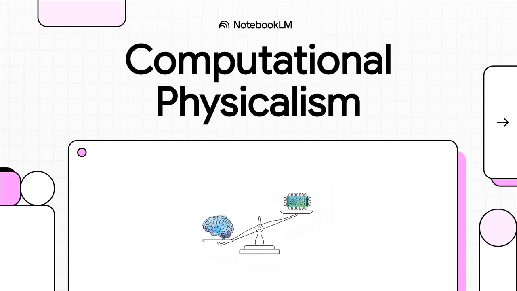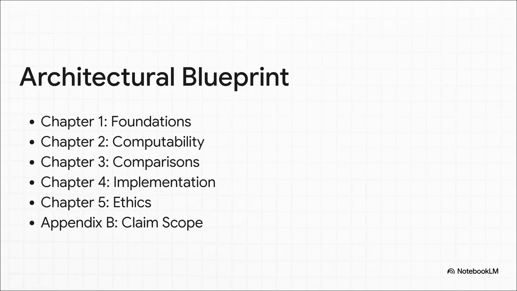Welcome to this explainer on computational physicalism, a seriously fascinating theoretical inquiry into human and AI intelligence. Okay, let's dive into this structural blueprint. We're exploring foundations, computability, existing theories, implementation, ethics, and claim scopes.